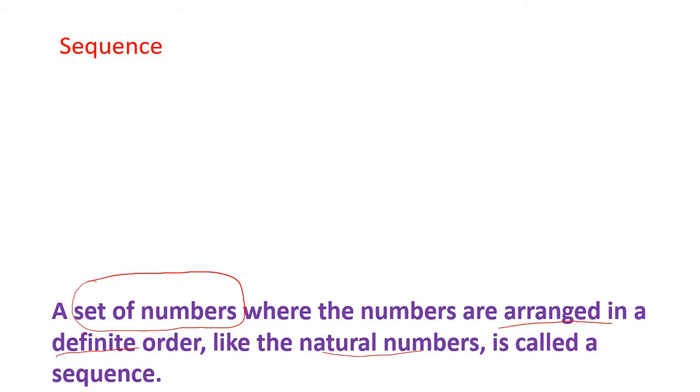And if I write the sequence again, which I just wrote, 1, 3, 5, 7, 9, each member in that sequence or each number in that sequence, we call it as term. So this is the first term, this is the second term, this is the third term, this is the fourth term, this is the fifth term, and I use the alphabet T for term.